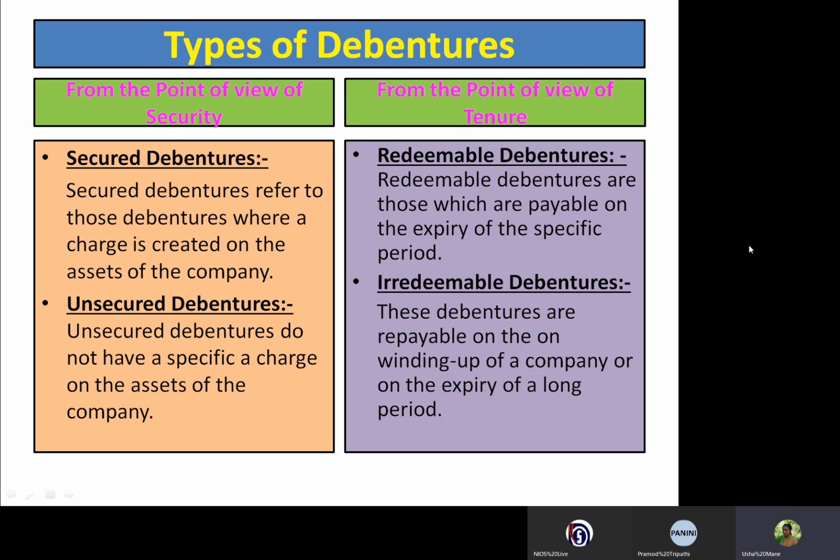Another type of debenture is convertible debentures and non-convertible debentures. Debentures which are convertible into shares are called convertible debentures, and debentures which are not convertible into shares are called non-convertible debentures. So these are the types of debentures.